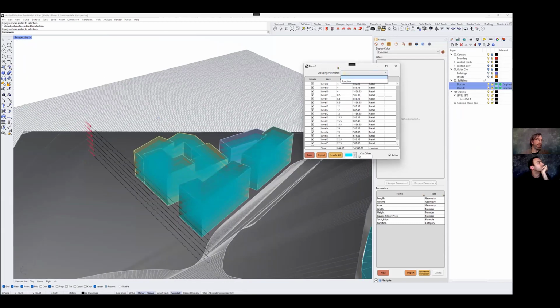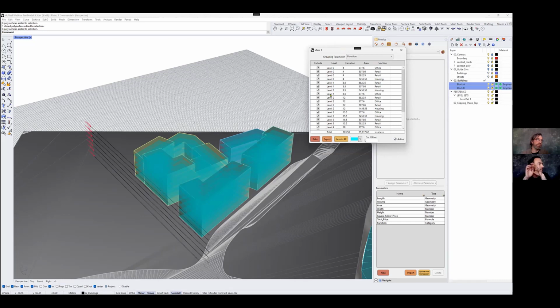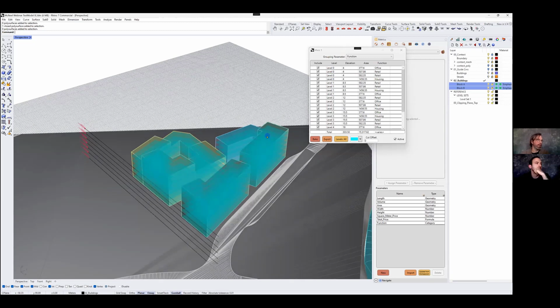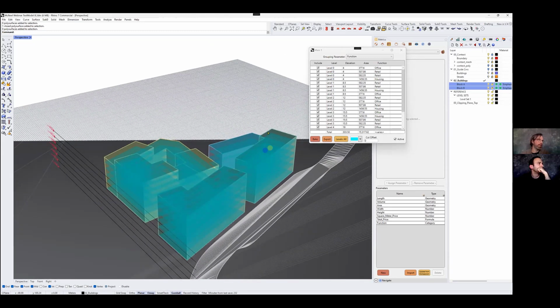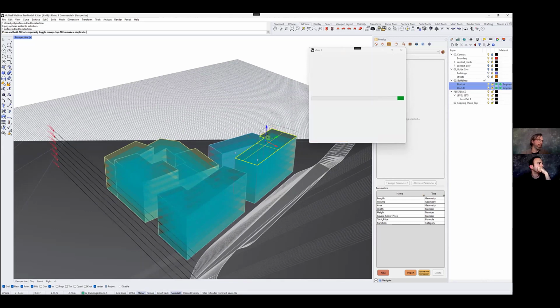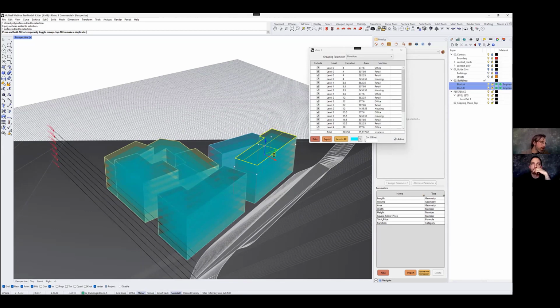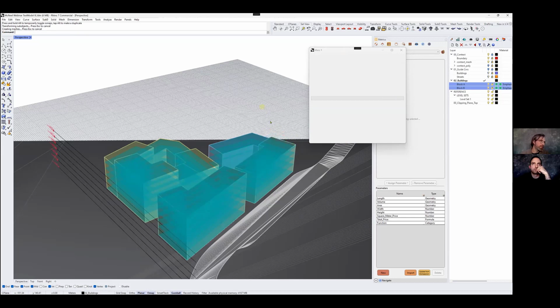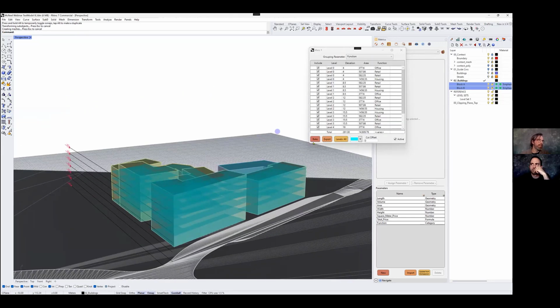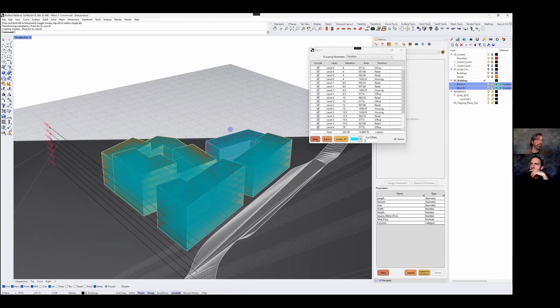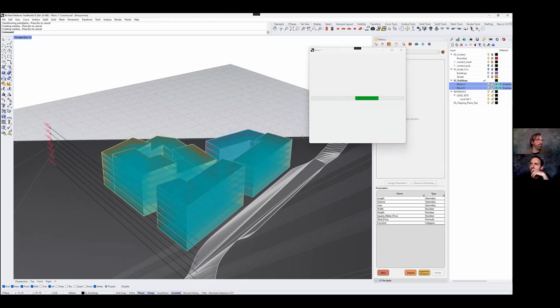You also see a simple overview of all the area divided per level and per function. So you can even modify the model as you go. For example, maybe this one wants to get a bit lower, and we lose a level. It should reflect, and I get fewer square meters. So if you're happy with this result, you just bake everything, and we get